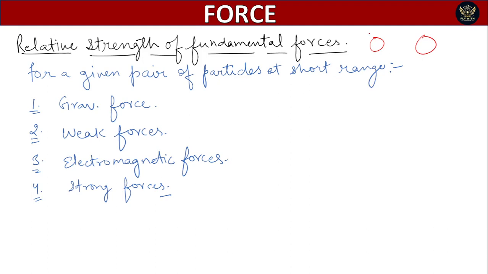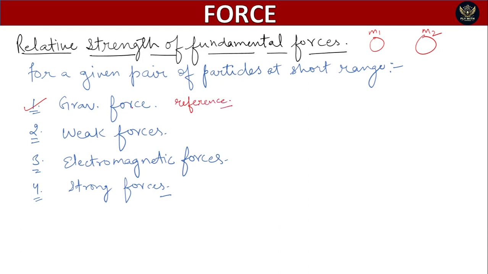For example, this is a body having mass m1, and this is a body having mass m2. First of all, the gravitational force is acting, and we may take gravitational force as a reference for our comparison.